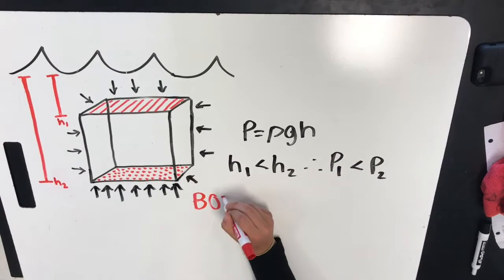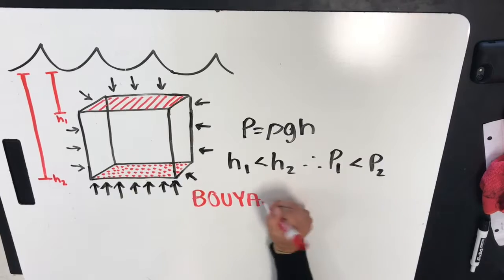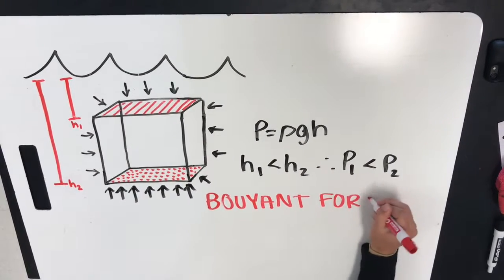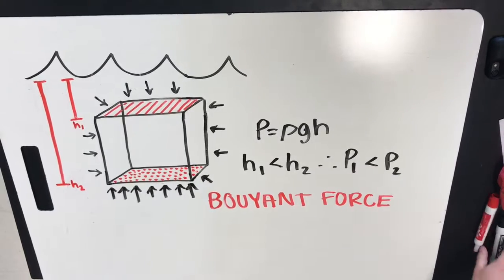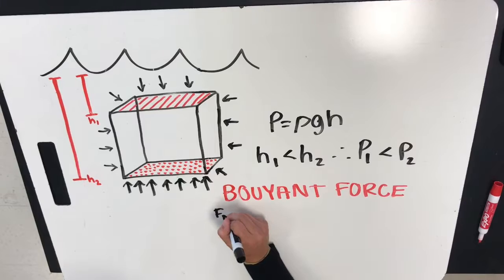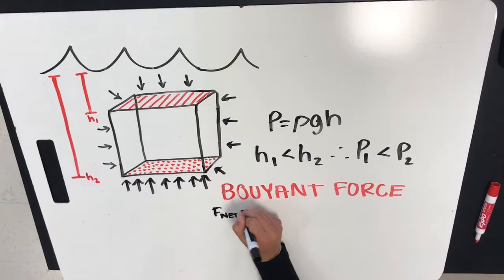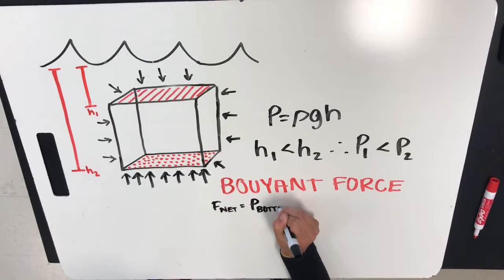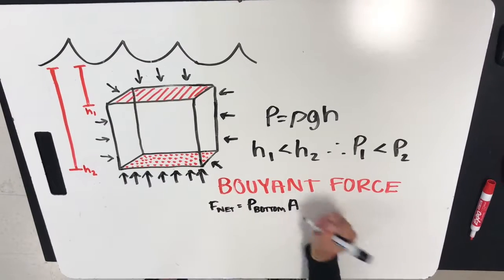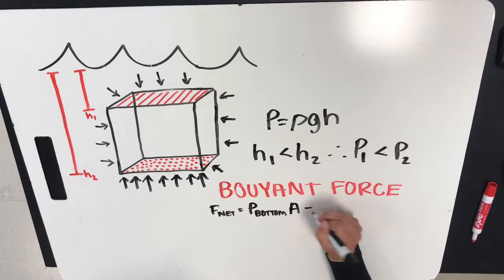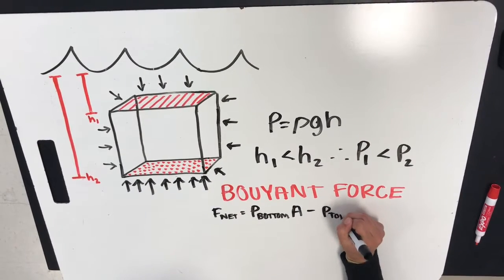This is called the buoyant force. Now, to find this using an equation, we know that the net force is equal to the P bottom times the area, because we have to get rid of the meters squared in pascals, minus P top times the area.